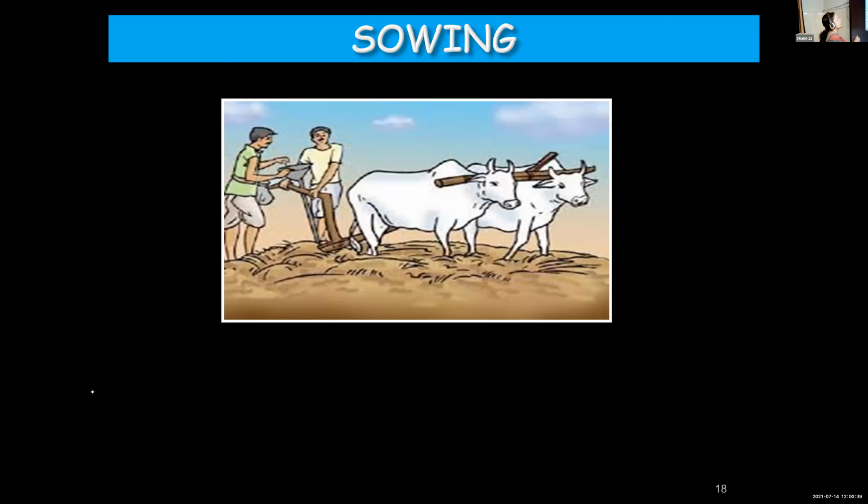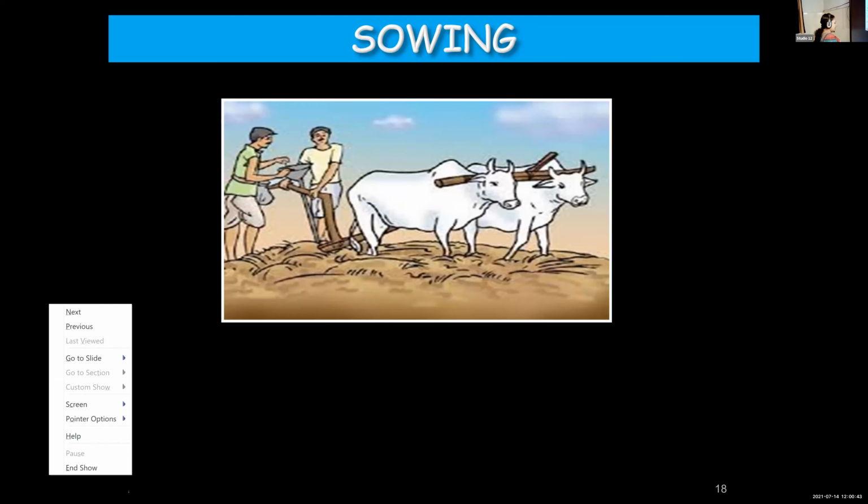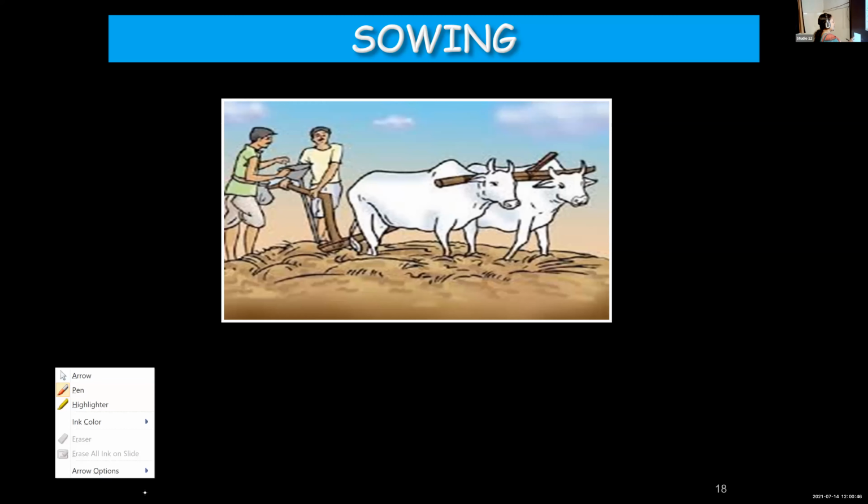As you can see in the figure, it looks like a funnel. Do you know what a funnel is? What is its use? Ma'am, if we need to pour water in a small hole. Only water? Kerosene oil or liquid material. Why are we using a funnel? Why can't you pour it directly? Ma'am, it will spill all over the place. Very good. So to avoid spilling, we make use of a funnel.